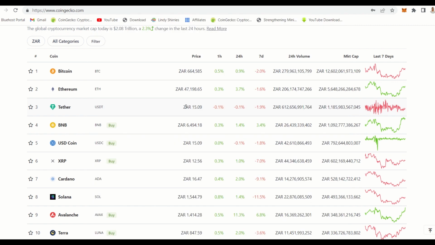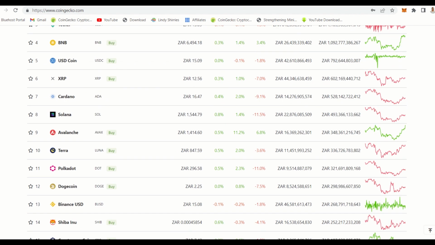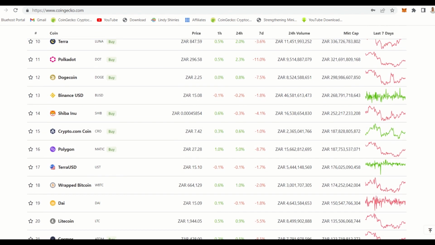You only buy these ones if maybe you just don't want your coin to fluctuate, or maybe you want to save money. You can put your money in this one, and then whenever a coin goes up or down and you decide to buy, you can just transfer the money to buy that coin. So now that you know the stable coins that you shouldn't buy, we're focusing on what to buy. First thing first, when you look at the last hour, you would see that most coins are actually doing well. So you know that the market is doing well.